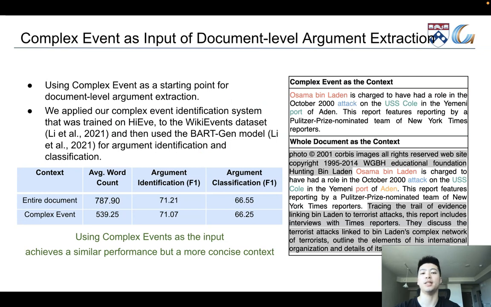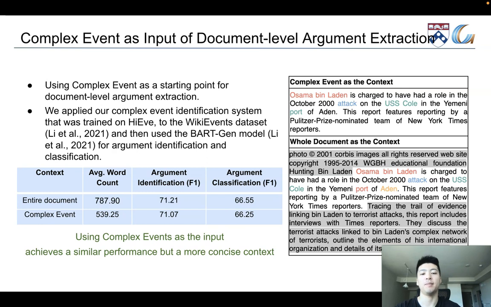We further conduct an exploratory case study on the wiki event dataset by using complex event as inputs of document-level argument extraction. Arguments are usually scattered across sentences, and document is usually too long to fit into a transformer-based model, which limits the max sequence length. Since grammar events in the same complex events usually describe the same general content, we assume the complex event should contain all the information required for the prediction of arguments of its grammar events.